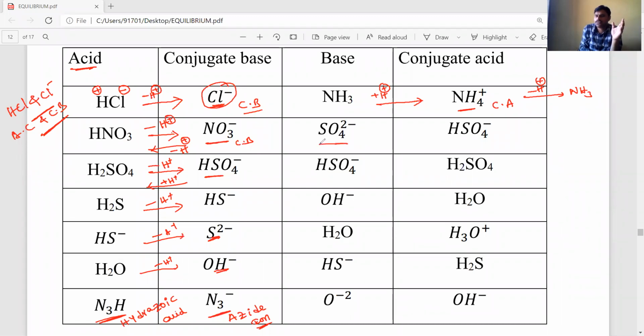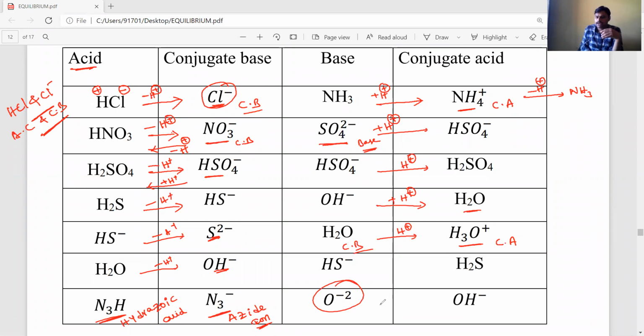Like HSO4 minus is a base. Negative ions most probably act as bases. There is no hydrogen atom, so it can accept one hydrogen atom, and then we get the corresponding conjugate acid. HSO4 minus also accepts one proton, and the corresponding conjugate acid is H2SO4. OH minus accepts one proton and we get H2O. And the water molecule accepts one more proton, and we get the hydronium ion. This hydronium ion is the conjugate acid, and H2O is the conjugate base. Okay, and O minus 2.